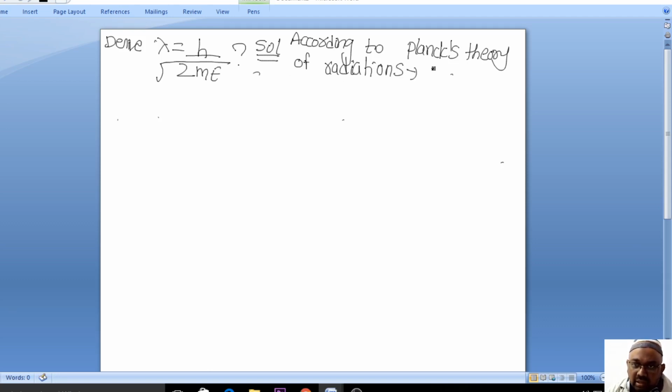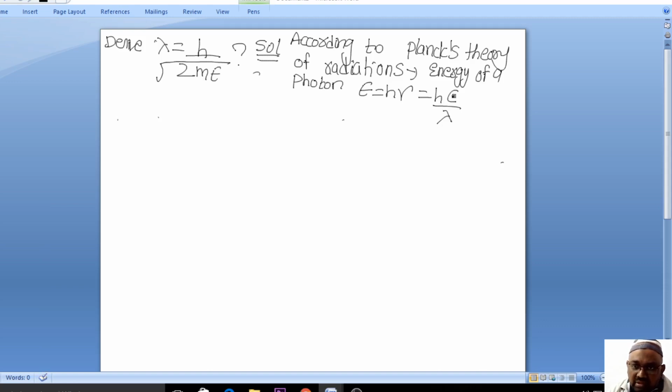It says that the energy of a photon, according to Planck's, is E is equal to h nu. This nu is frequency, which is equal to h times nu, and nu is c by lambda.